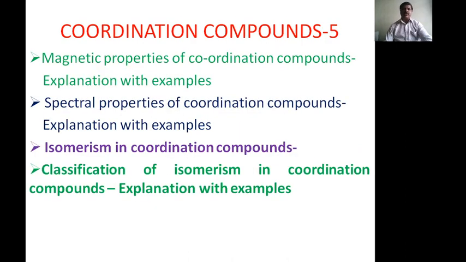This is the fifth class of coordination compounds. In this class, I have to discuss magnetic properties of coordination compounds, explanation with examples, spectral properties of coordination compounds, explanation with examples, then isomerism in coordination compounds, then classification of isomerism in coordination compounds, explanation with examples. Today in this class we have to discuss one by one.